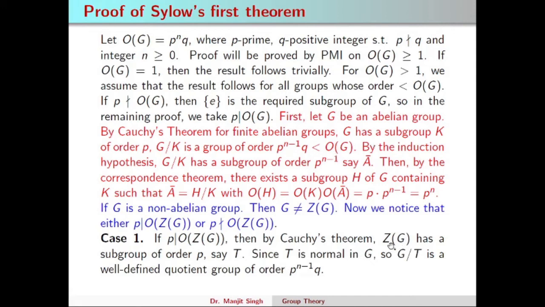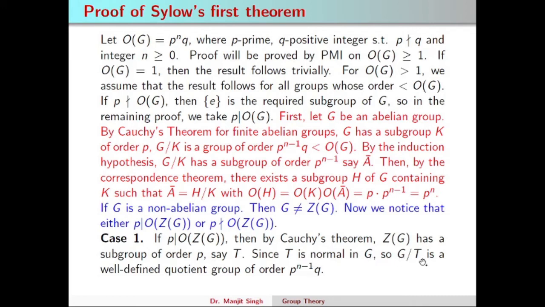So in this situation, Z(G) can be replaced by G, because Z(G) is abelian. As we have discussed for the abelian group already, if we take Z(G) in place of G, we will get a subgroup H of order P raised to power n easily. So when P divides the order of Z(G), then Z(G) is an abelian group, and it has a subgroup T of order P. We can say T is a normal subgroup because it is a central subgroup. T is a normal subgroup of G.